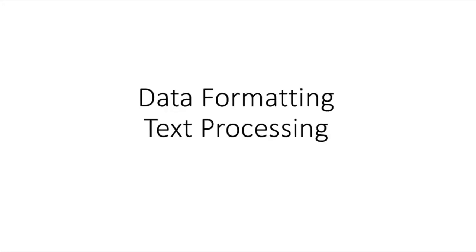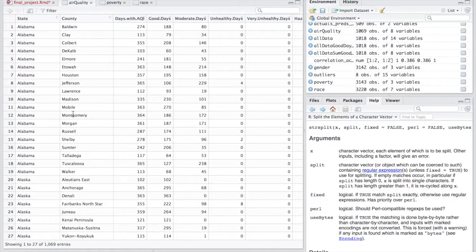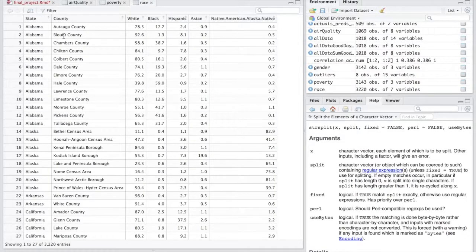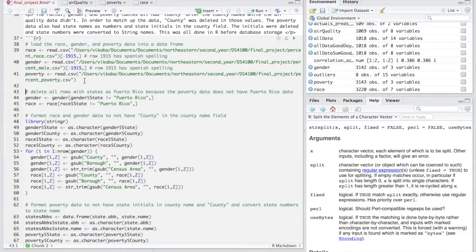So after getting all of that data, I looked at how it was formatted. If you can look at the data here in R, you see that the air quality data just had straight names for state and county, but the poverty data had numbers for states and was formatted differently for the counties. And so was the race data, and the gender data was very similar to the race data. So in order to make it all uniform, and so I can match it up later when I create a big data frame by county for all the data, I had to do a little bit of text processing.